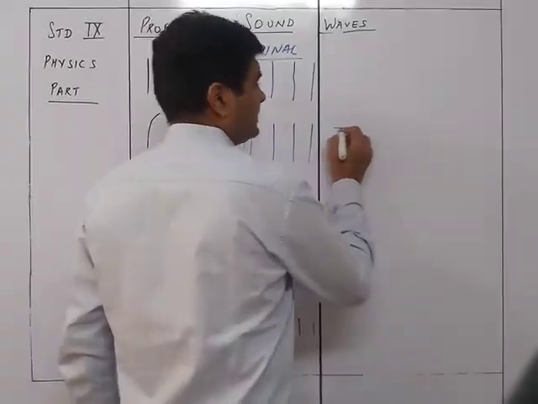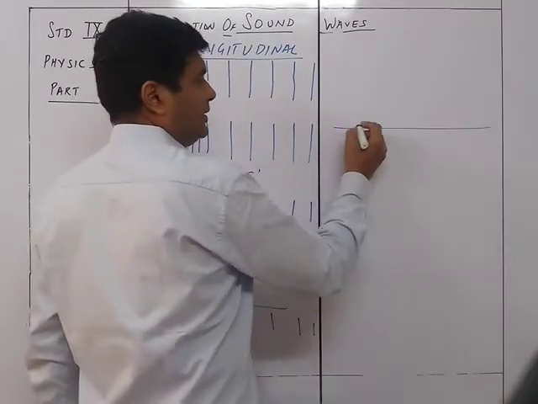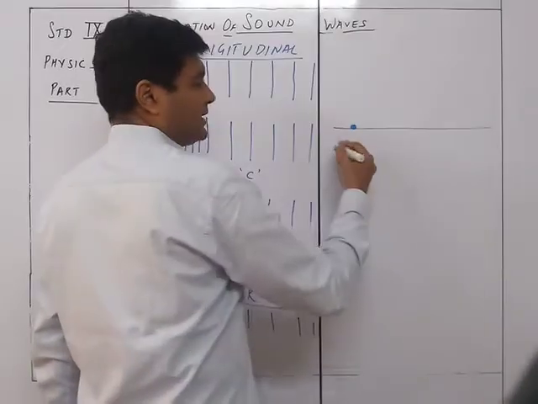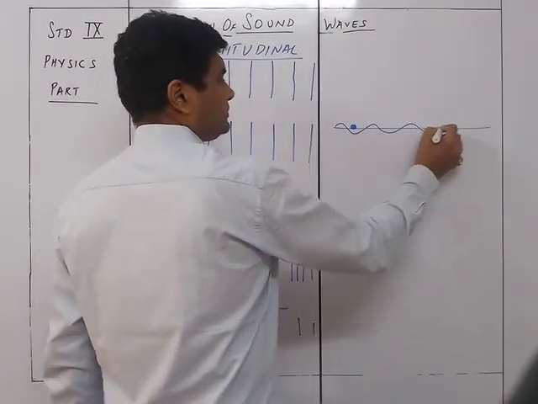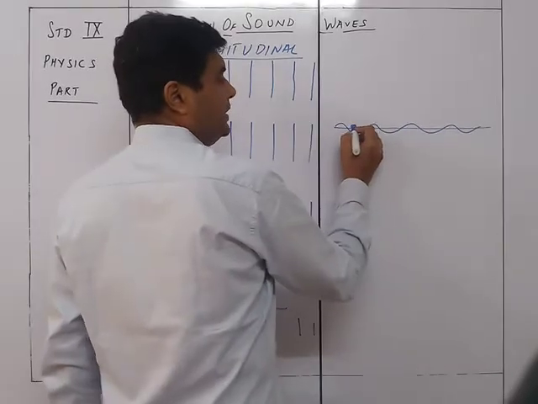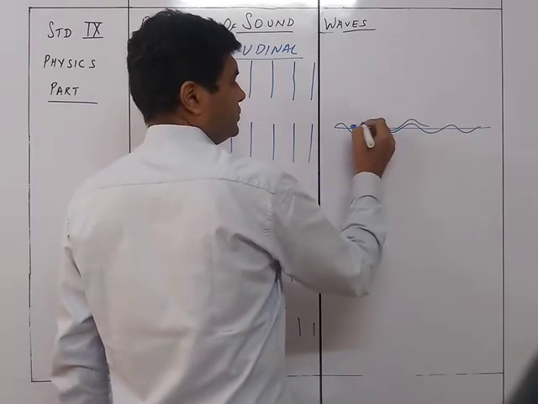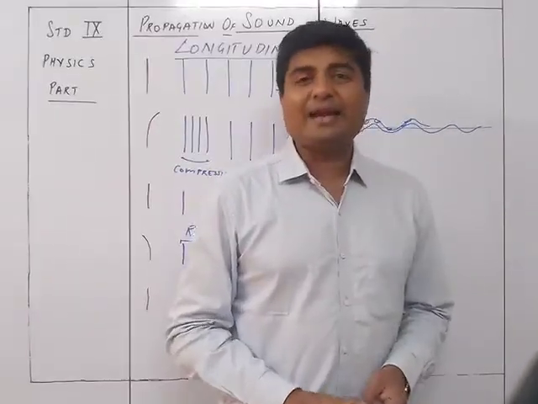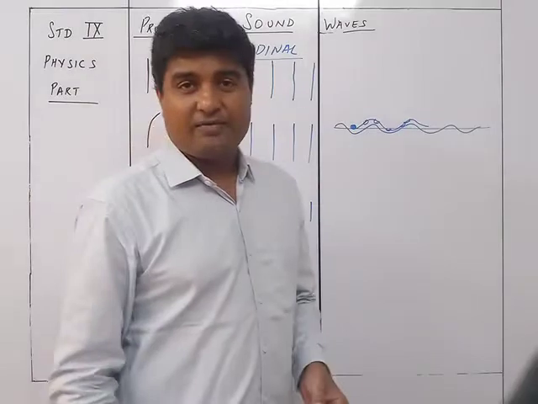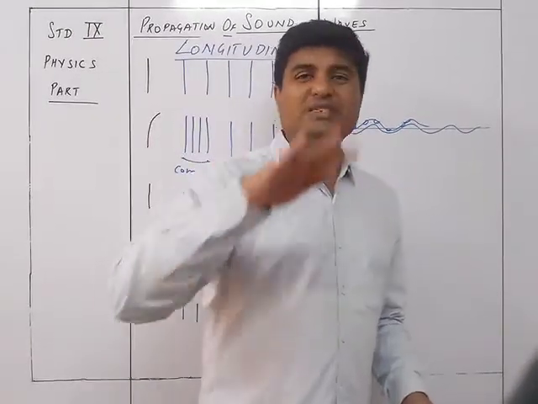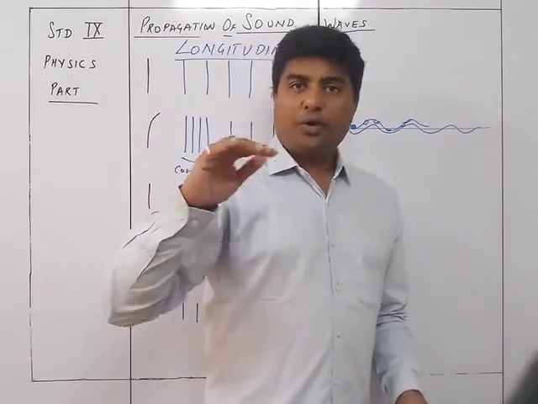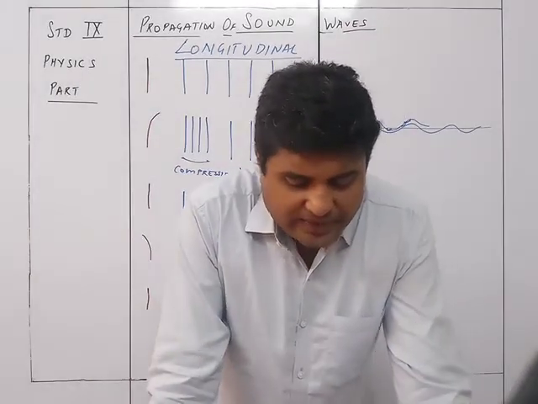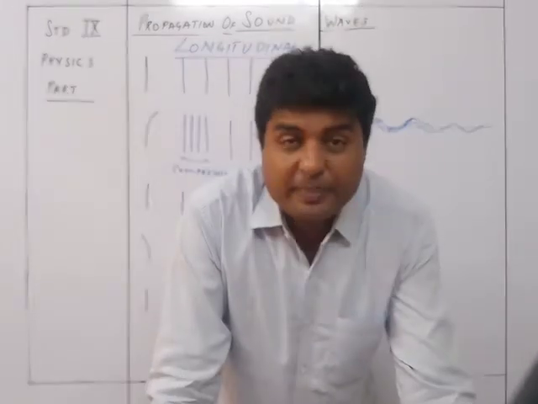Originally the water was like this, and the floating body was over here. As soon as the ripples are there, the ripples are going to form like this. Accordingly, the body also goes up and down, moving up and down with the waves. So this exactly is how sound waves travel on the surface of a solid or liquid. So let's see. In the above example, the formation of a wave in the air could not be seen.